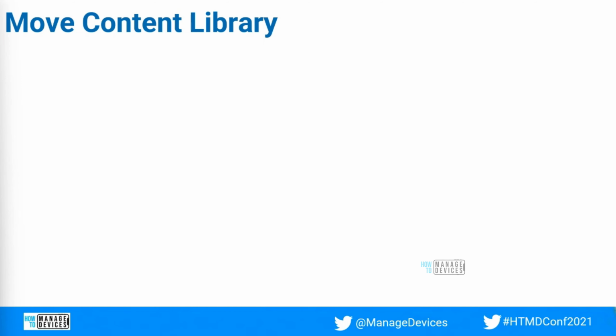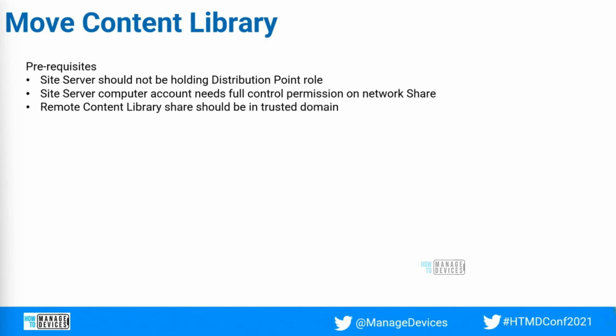Let's move on to move content library. What are the prerequisites? The primary site should not be holding a distribution point role. That is the main prerequisite. If your primary site is holding a distribution point role, you need to plan to move the distribution point role to another server, and only then can you start the content library move, because the content library is shared between the primary site and the distribution point.